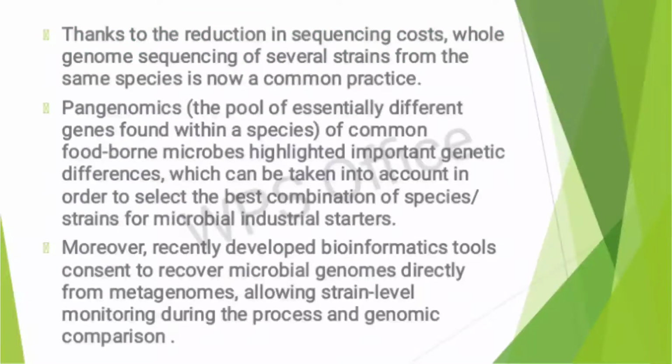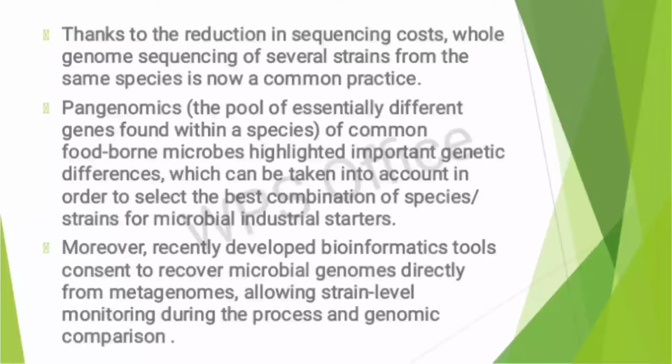Thanks to the reduction in sequencing costs, whole genome sequencing of several strains from the same species is now a common practice. Pangenomics, meaning the pool of essentially different genes found within a species of common foodborne microbes, highlighted important genetic differences which can be taken into account in order to select the best combination of species or strains for microbial industrial starters.